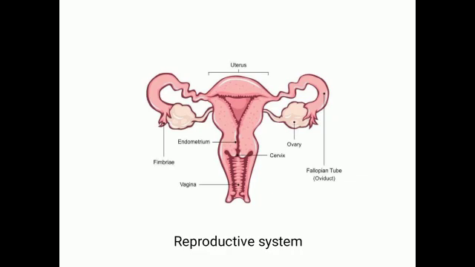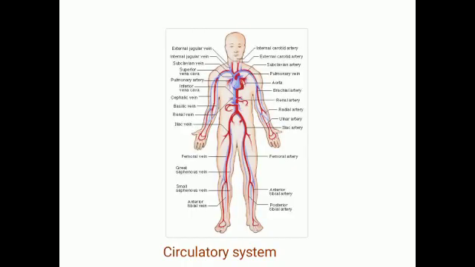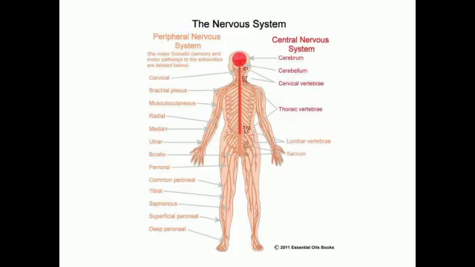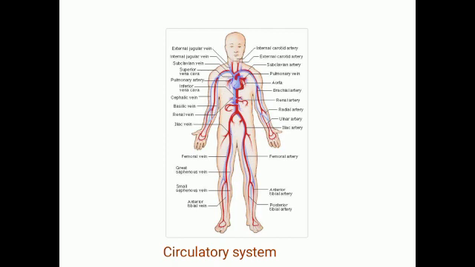Next, name the organ system which helps in the circulation of blood. The circulatory system.